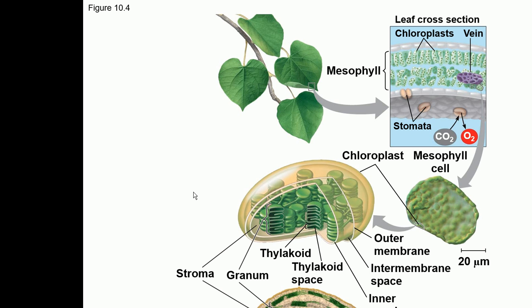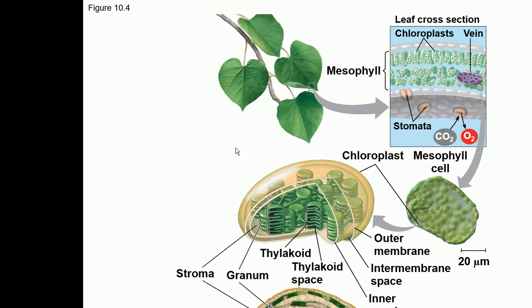And we have already talked about the structure of chloroplast. You can go back and review, but I can quickly give you the review of the structure of the chloroplast. As we have already discussed, there are two membranes, the outer membrane, then the inner membrane, and inside there are these disc structures called thylakoids, and these thylakoids are stacked like a stack of pancakes, and that stack is called granum or grana.